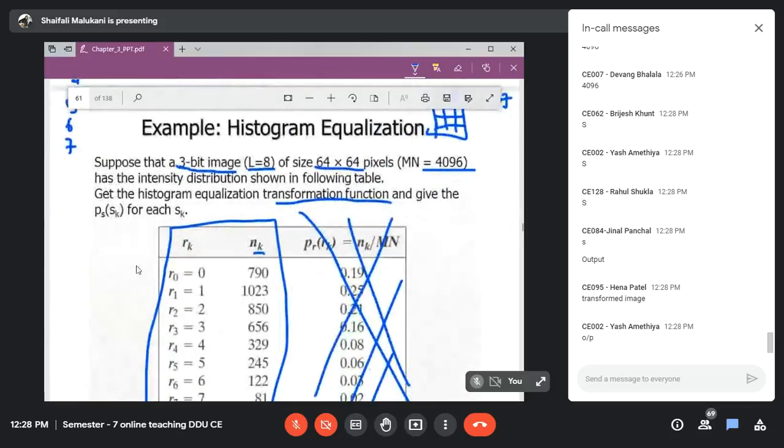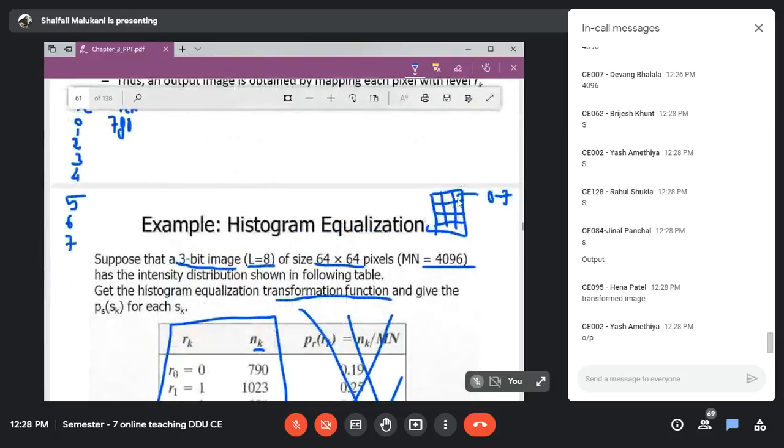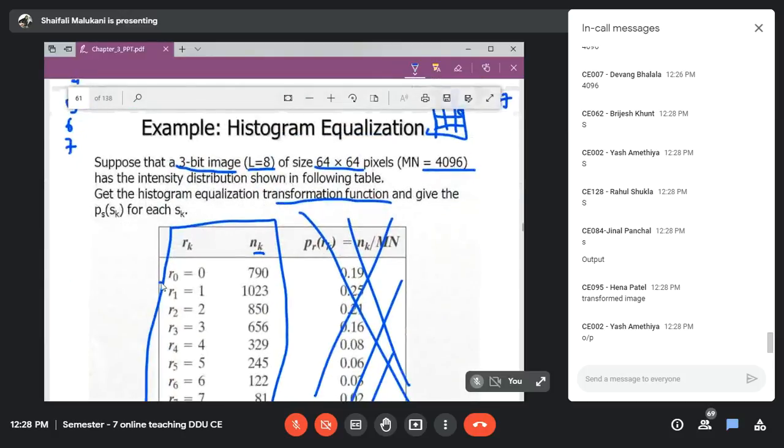What they want to ask is: if in my input image I encounter the input value 0, then with what value should I replace that 0 in my output image S, so that if I do that for all the possible pixels, I will obtain a histogram which has equalized values. That is what they want to ask you.